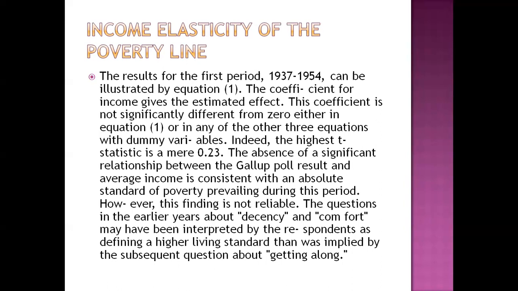The absence of a significant relationship between the Gallup poll results and the average income is consistent with an absolute standard of poverty prevailing during the period. However, this finding is not reliable. The questions in the earlier years about decency and comfort may be interpreted by respondents as defining a higher living standard than was implied by the subsequent question about getting along.